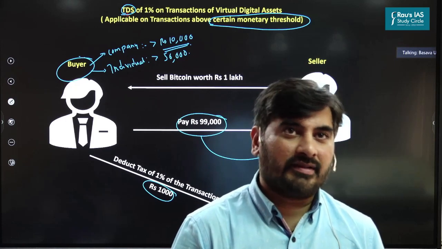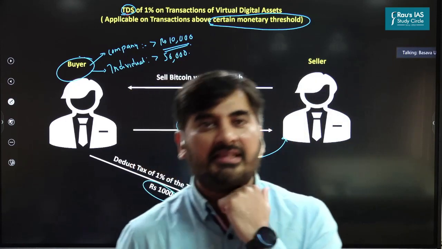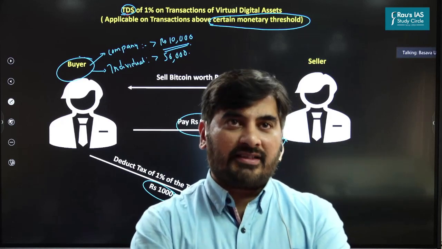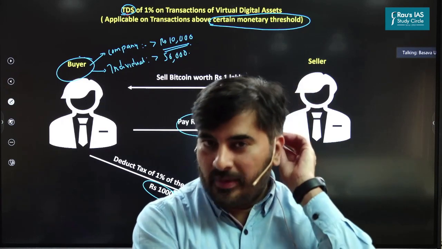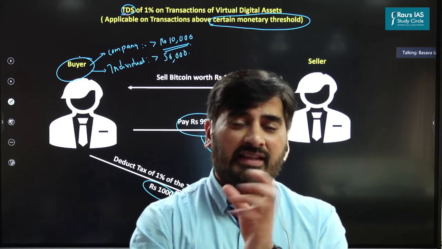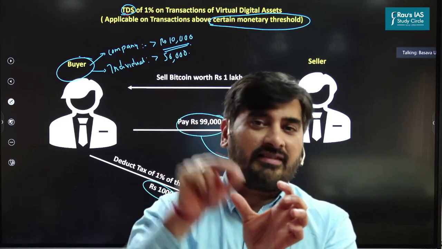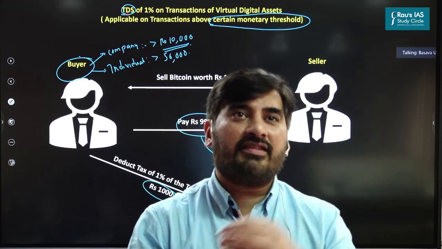So that's a thing. Apart from that, there's another problem with respect to GST on crypto transactions. See, when you do transactions on crypto exchanges, right? The crypto exchanges such as CoinSwitch, Kuber, etc., they earn commission. The question is whether GST will be applicable on the value of the transaction, or will it be applicable on the commission earned by the crypto exchanges?